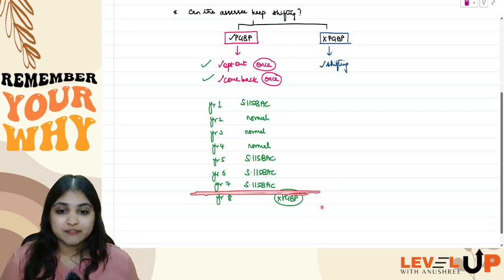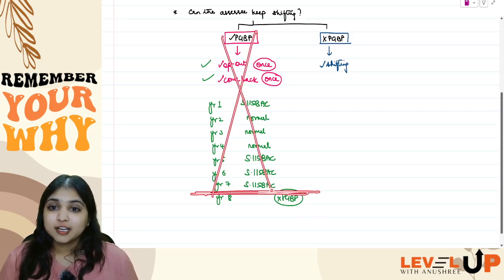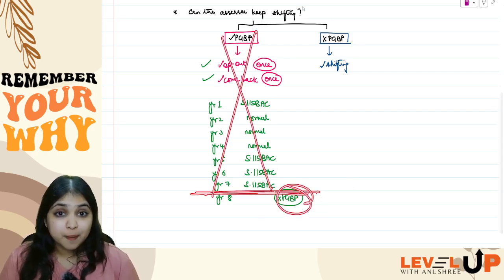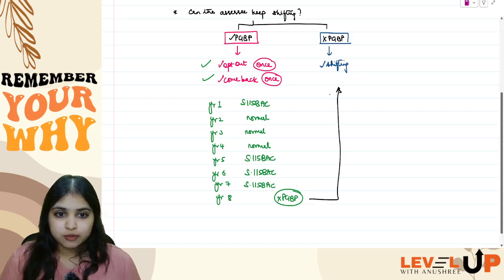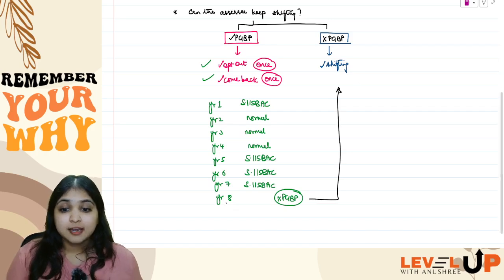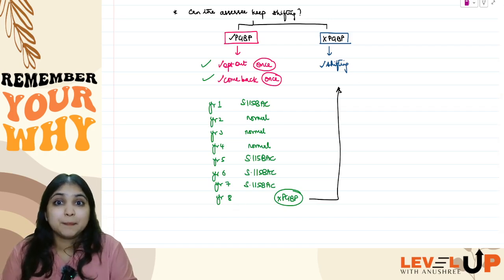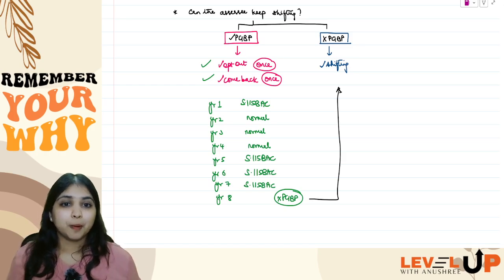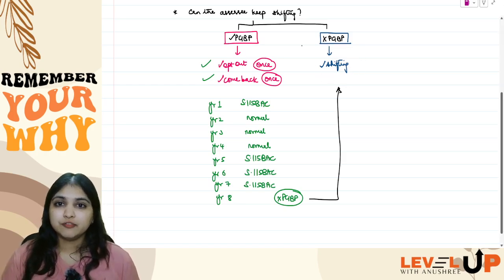Once he stops having PGBP, he will not fall in this bucket, guys. Now he falls under this bucket. And now that he falls under this bucket, from year 8 onwards, he can keep jumping again from here to there, no problem. Now again, he can keep shifting from here to there, any number of times.